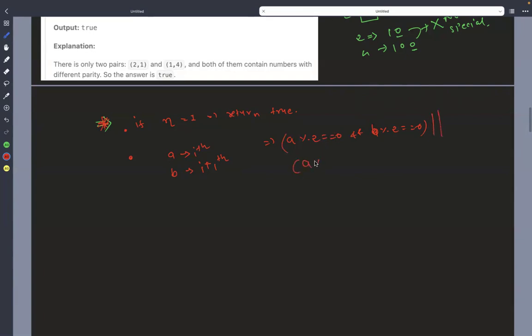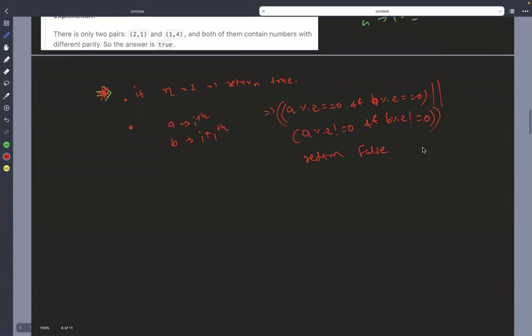Or if both are odd, a mod 2 not equal to 0 and b mod 2 also not equal to 0, then we return false. Why do we return false? Because they both have the same parity, and if both have the same parity, then it will not be a special array. It was easy, understood everybody?